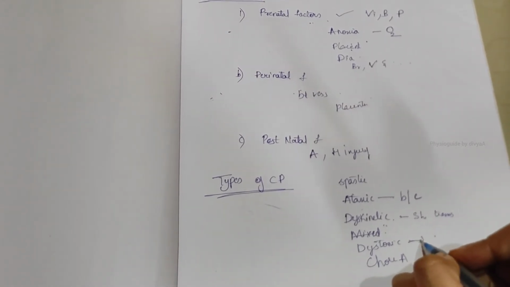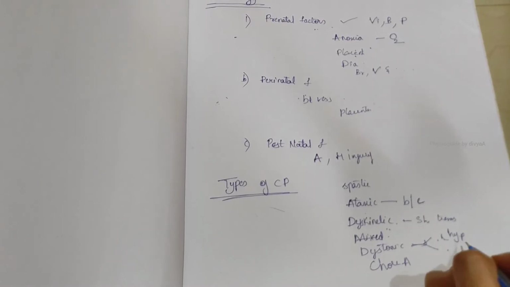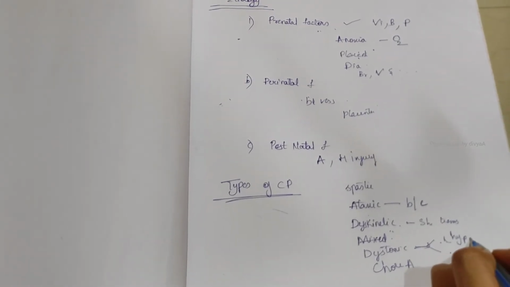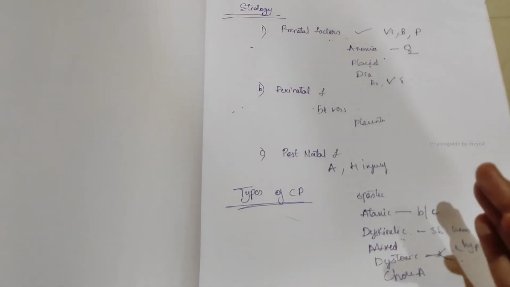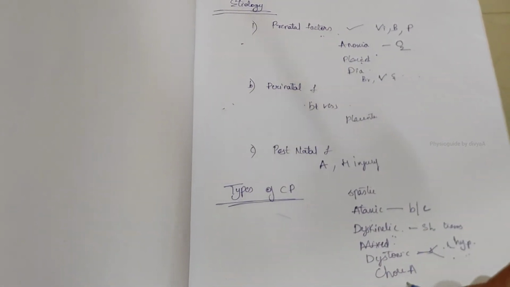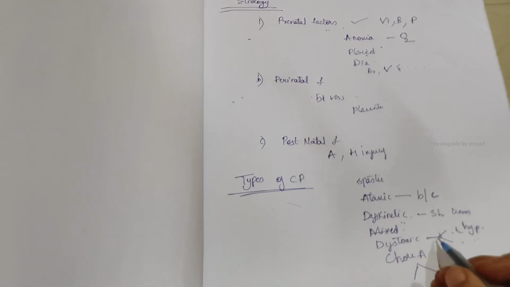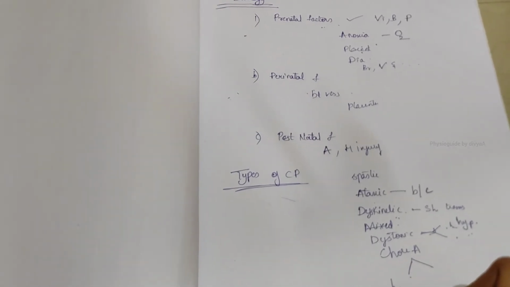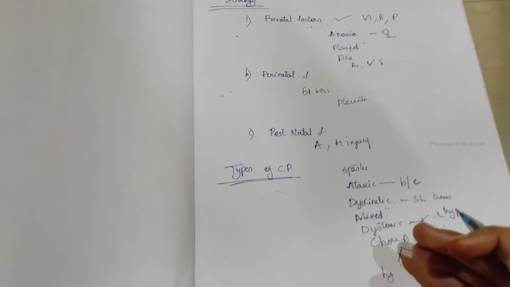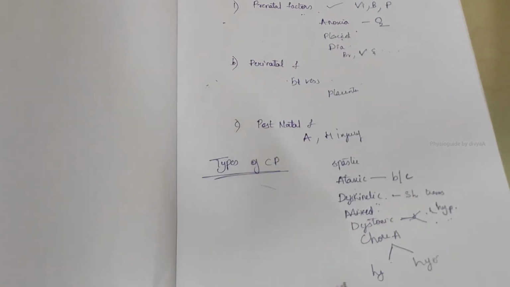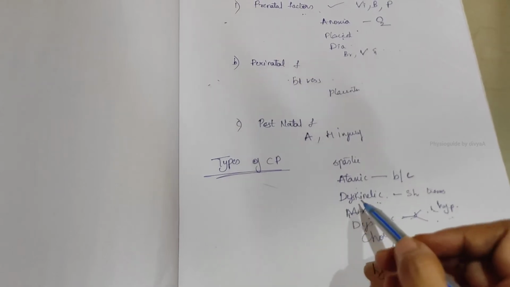In dystonic there are two types, hypokinesia and hyperkinesia. Hypokinesia means slow muscle movement and hyper means overactivity. Next, choreoathetosis, where there are also two types, opposite to that: hyperkinesia and hypotonic. Excess and low. Next, mixed means a combination of these.